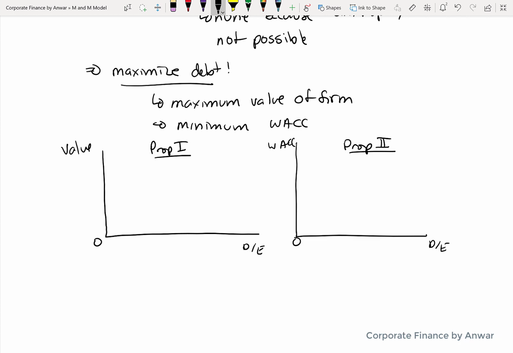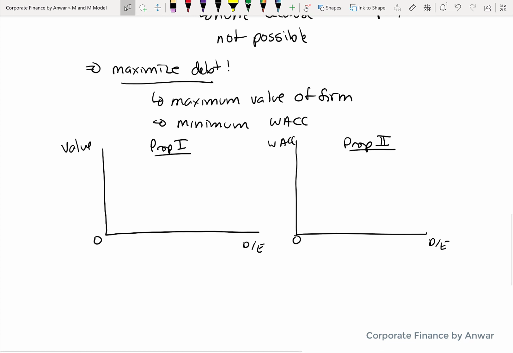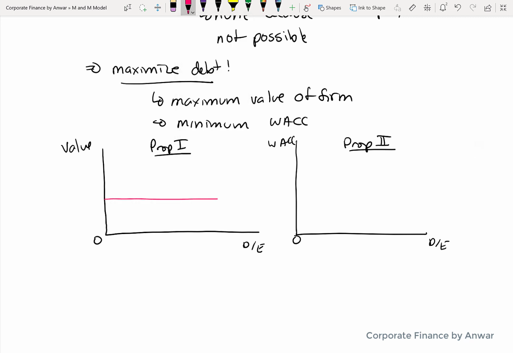If you look at a scenario where case one was going on, we essentially had two flat lines going across. The value of the company, I'll write VU, that's value unlevered, and unlevered means there's no debt. In case one, it didn't matter if the company was levered, had debt or not, the value stayed the same.